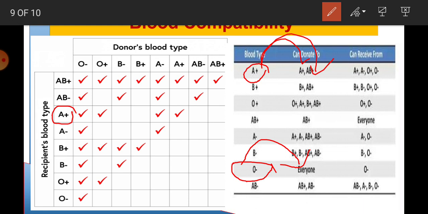That's why blood group O negative can give blood to everyone, and blood group AB positive, as all of the antigens are familiar to it, can receive blood from everyone. In this way you can understand who can accept blood and who can donate blood to whom.